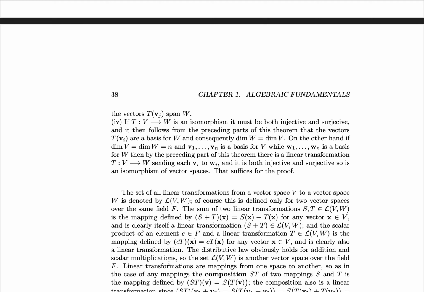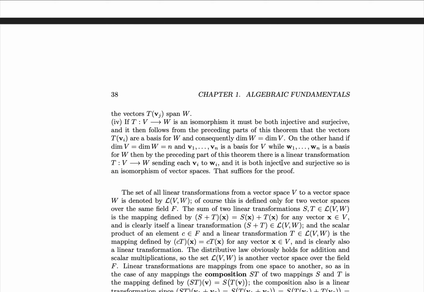Therefore, t of vi must span and be linearly independent. Therefore, they serve as a basis for w. And therefore, since any two bases have the same number of elements, i.e. the same dimension, we have the dimension of w is equal to the dimension of v. On the other hand, if the dimension of v is equal to the dimension of w is equal to n, and v1 to vn is a basis for v, while w1 to wn is a basis for w, by the preceding part of this theorem, i.e. the earlier sections, there's a linear transformation t from v to w, sending vi to wi, and this will be both injective and surjective. So it's an isomorphism, which will suffice for proof.